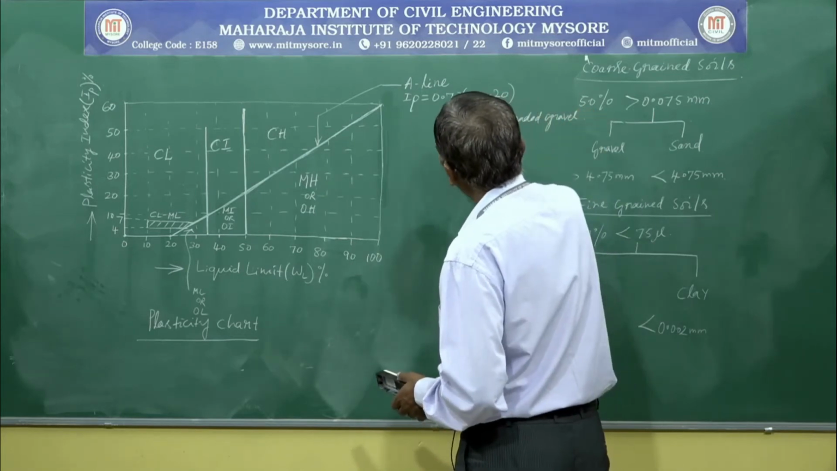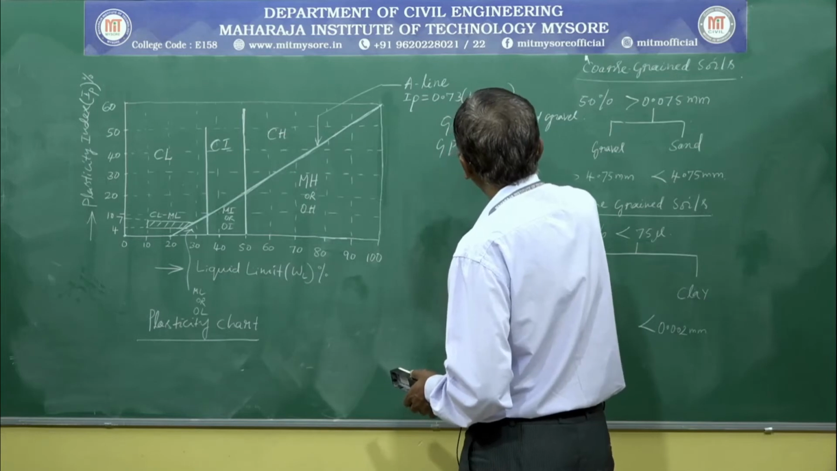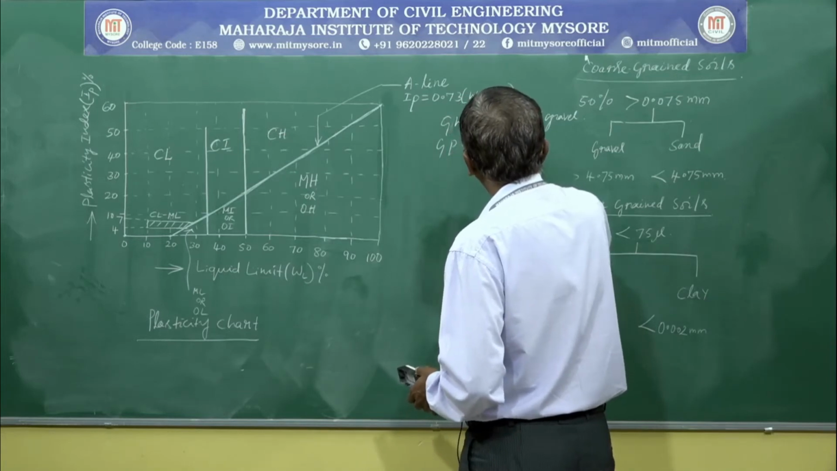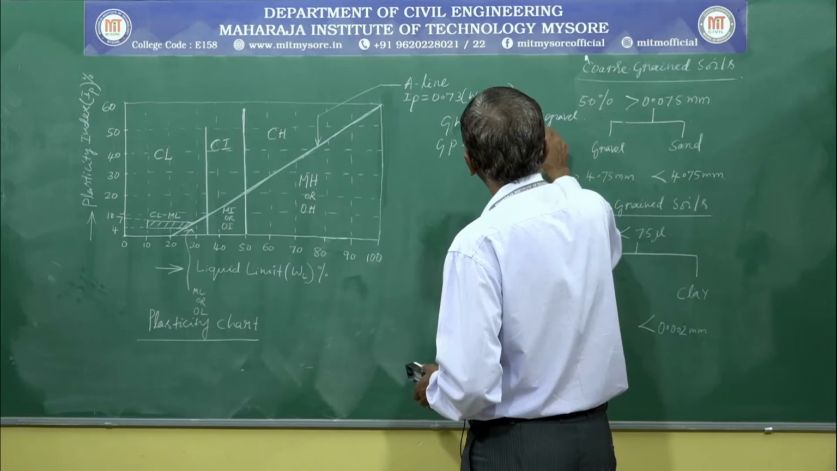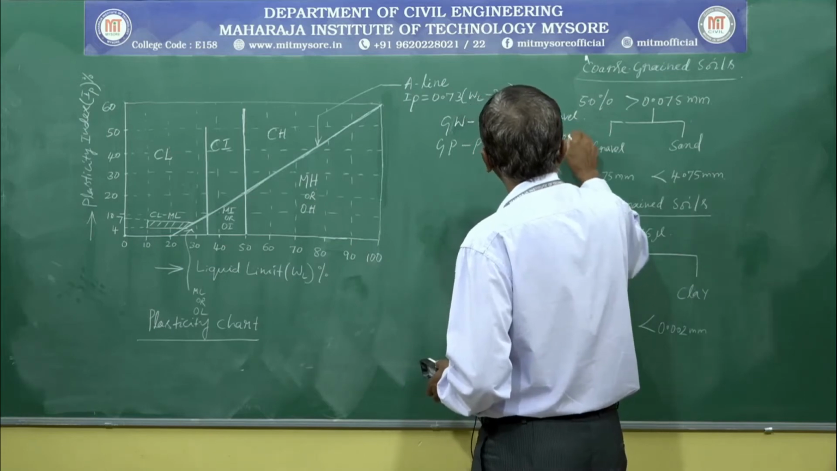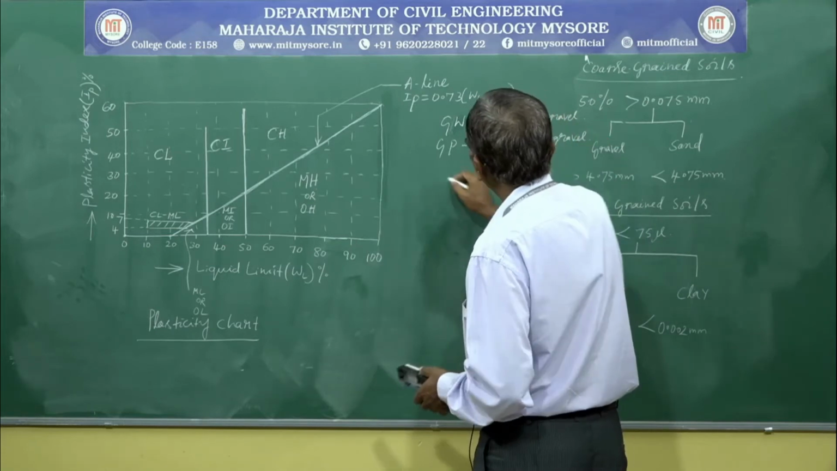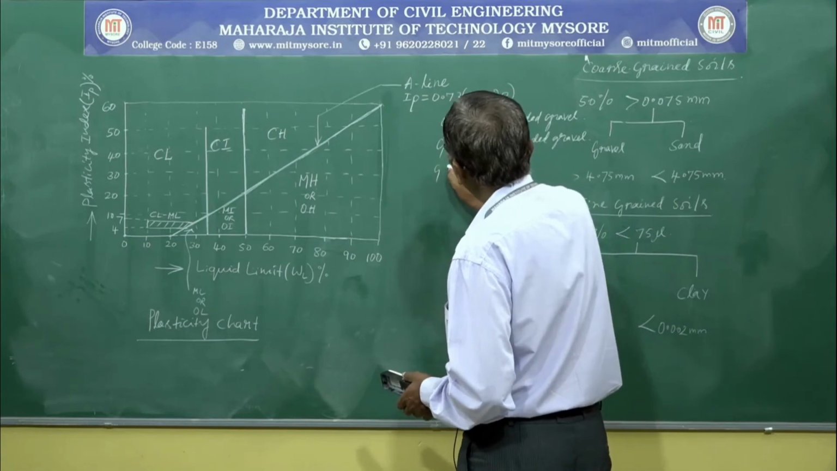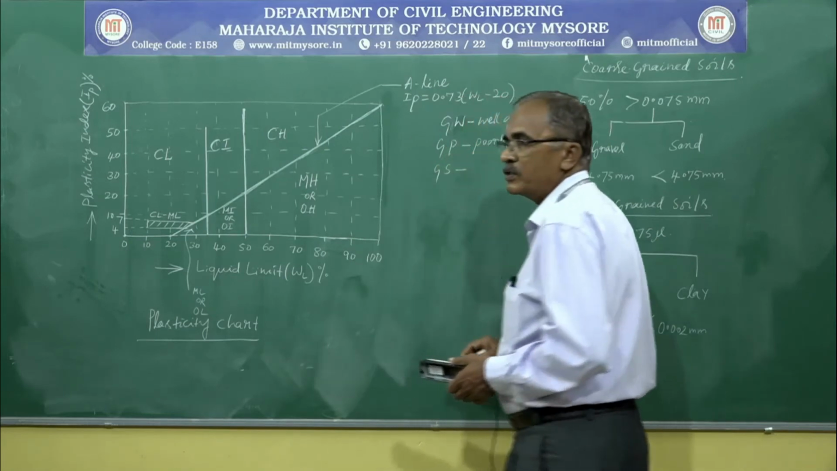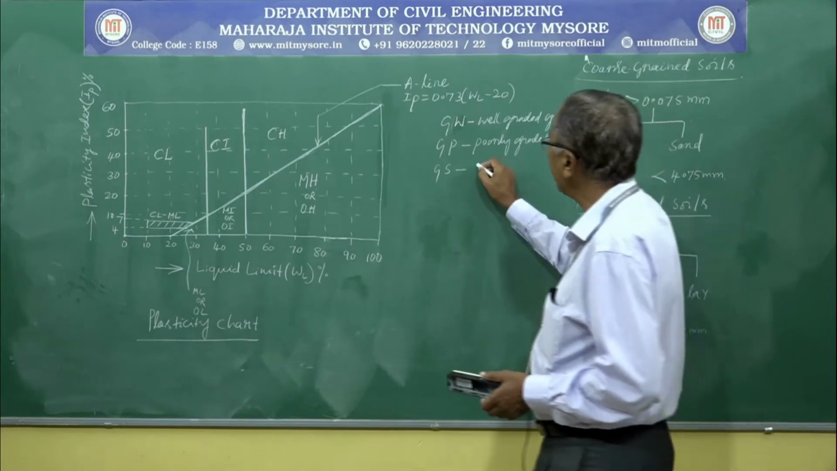If it is represented by GP, it is called poorly graded gravel. This can also be represented by GS, so it is called sandy gravel.